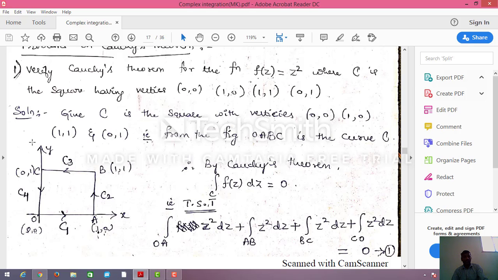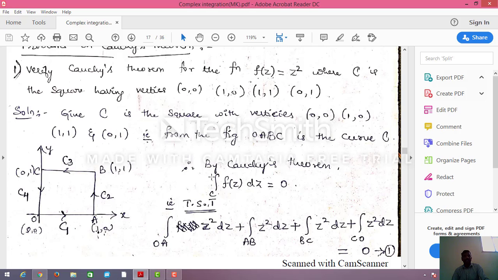If you plot it on the coordinate axis, you will get a square. Now we will split it: OA is the x-axis, AB is nothing but the line x equal to 1, BC is nothing but the line y equal to 1, and CO is nothing but the y-axis. Like this you will take.